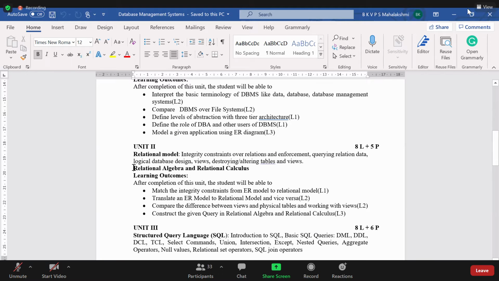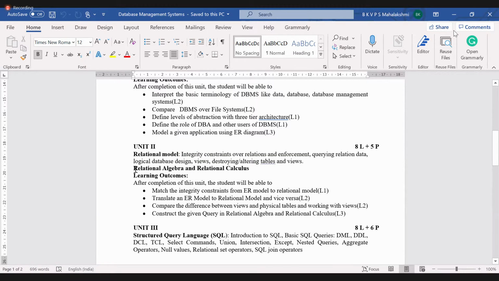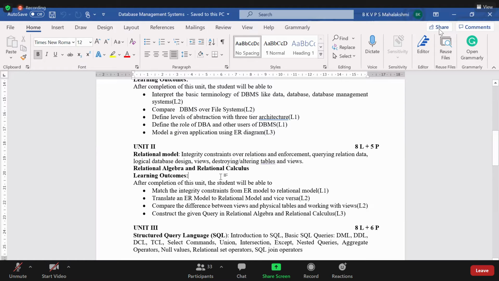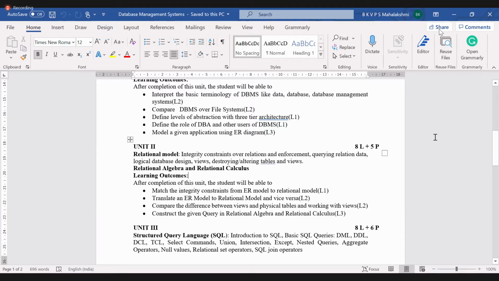I have already told you that it is the theory part. So today I'll tell you about relational algebra first, and after the concept, if we finish, then we'll start relational calculus also.